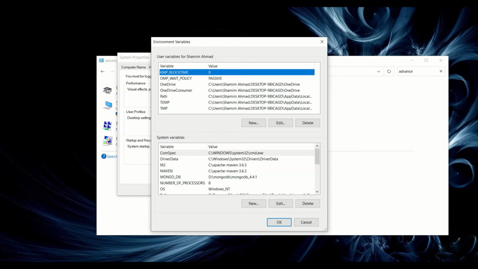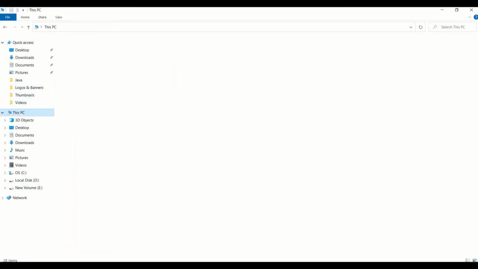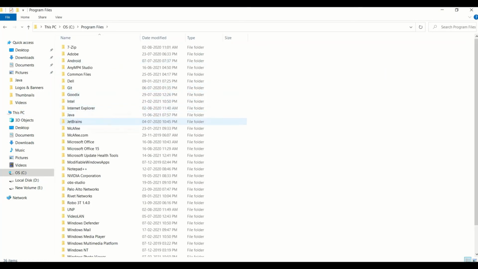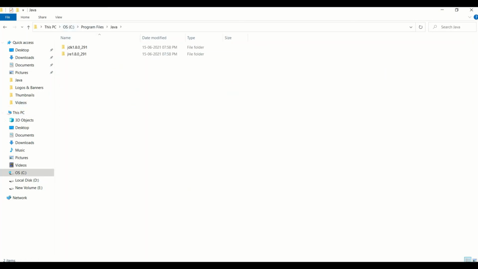In order to set the variable, you need to find where your Java development kit setup was installed. Let's move further and look where it was installed. So in the C drive, Program Files, Java, and here's my JDK installation.